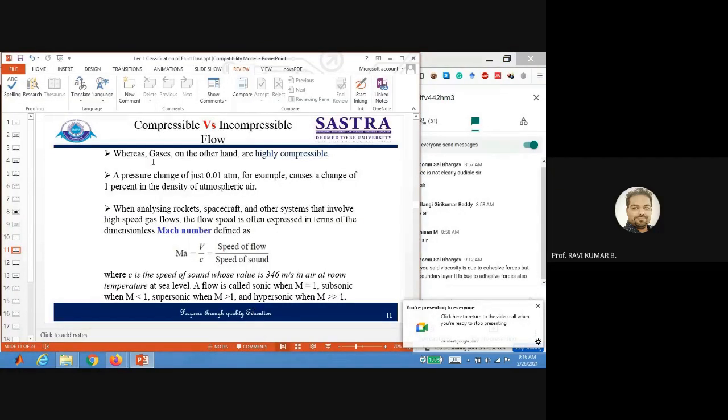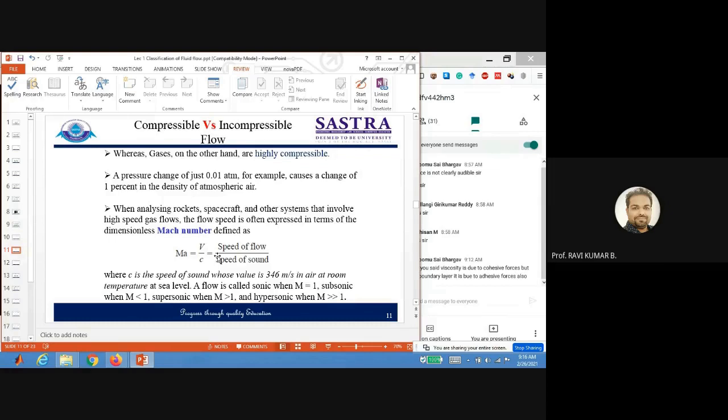Okay, so next one we come to the Mach number. This is a very important parameter. Mach number we usually consider for any kind of flow which is crossing 100 meters per second. The moment you go into high speed flow regions, as per the Mach number you will say at this Mach number this kind of shock wave formation will take place.